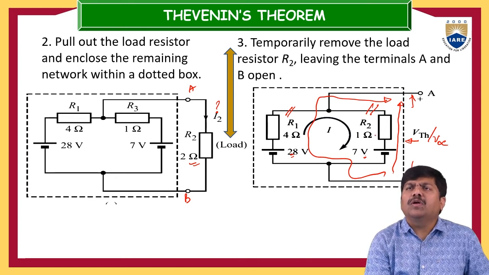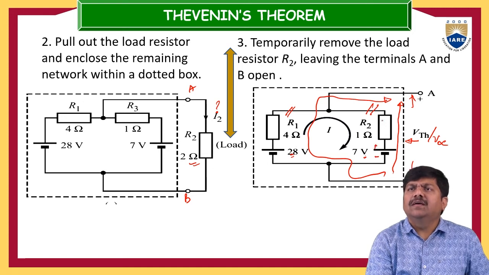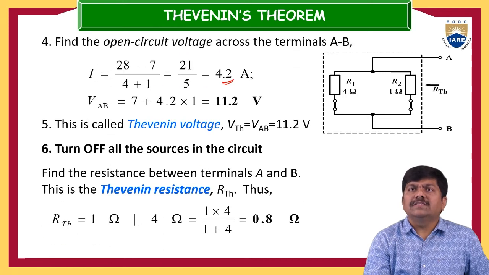Whichever you are more comfortable with, you can proceed. This 7 volts is minus and plus, and this is plus and minus. The current is moving in the downward direction and we are moving in the upward direction, so the drop across this is positive. Anyhow, we are moving from negative to positive, so we are going to gain energy. That is the reason here.